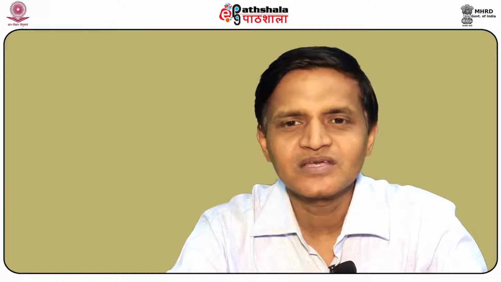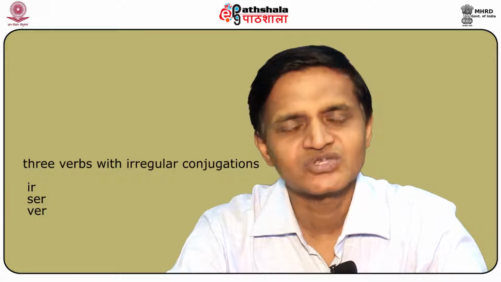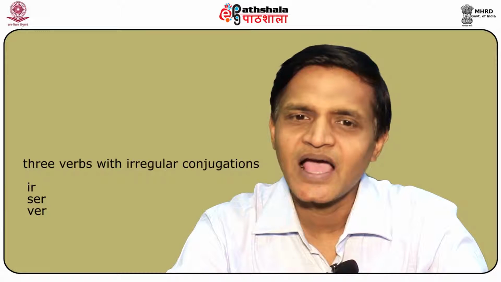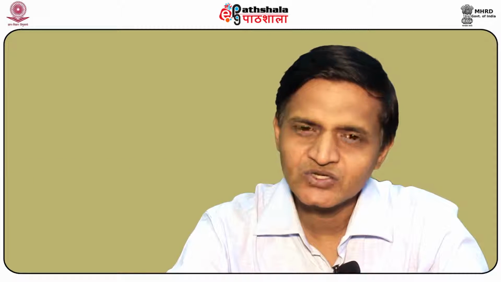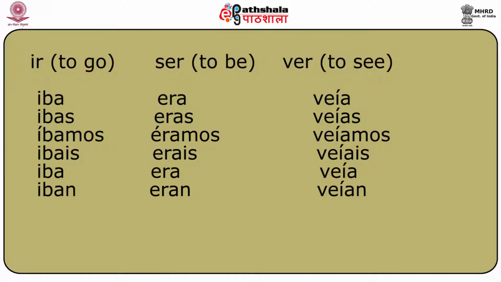There are only three verbs with irregular conjugations in the imperfect, which are ir, ser, and ver. So this is very easy to learn. Ir is iba, ibas, iba, íbamos, ibais, iban.